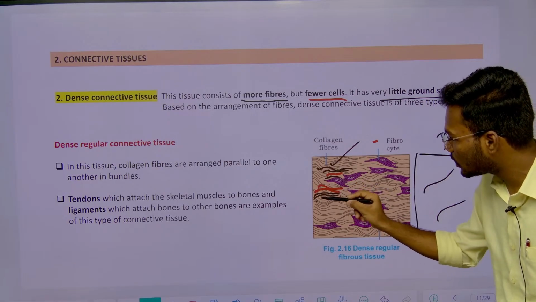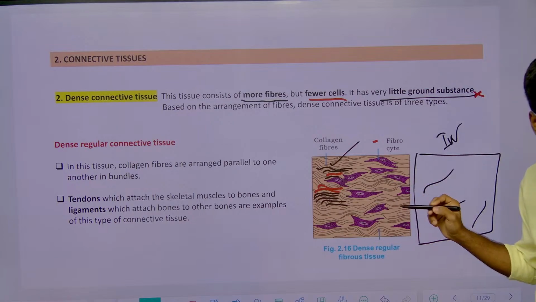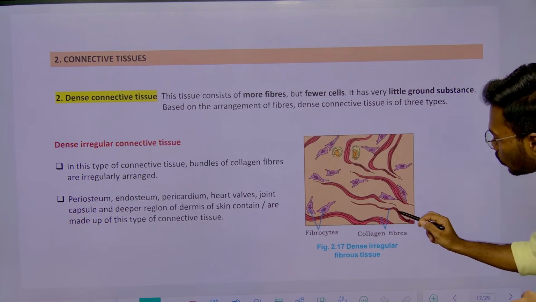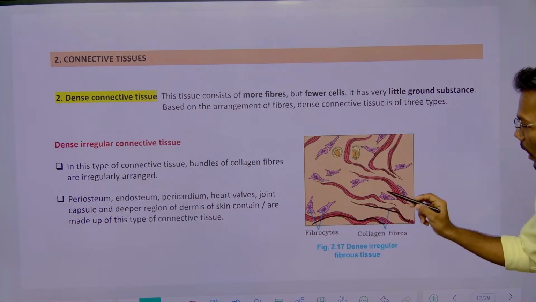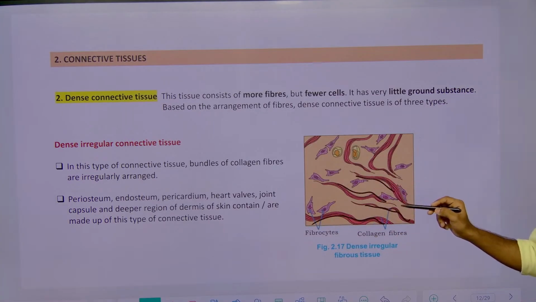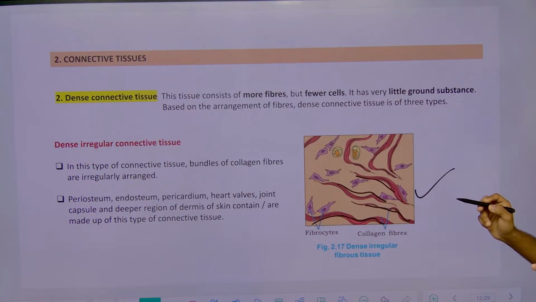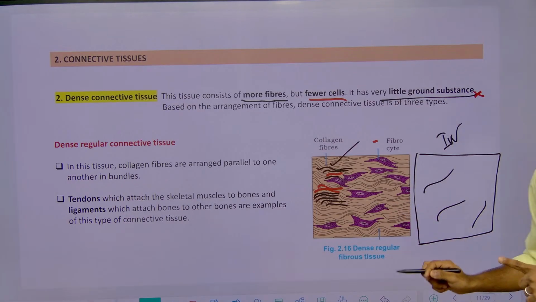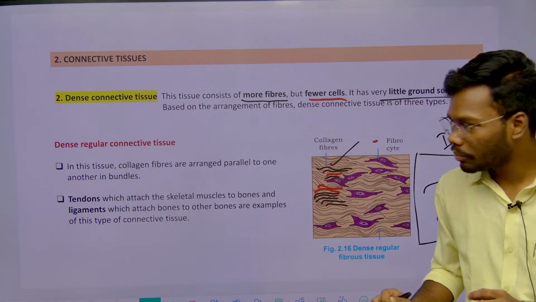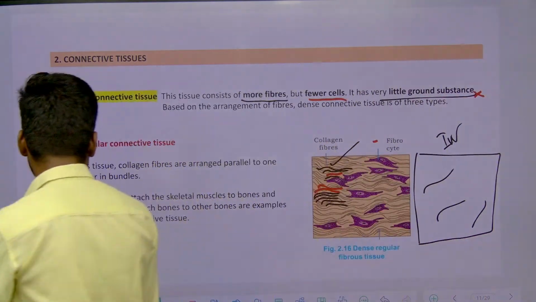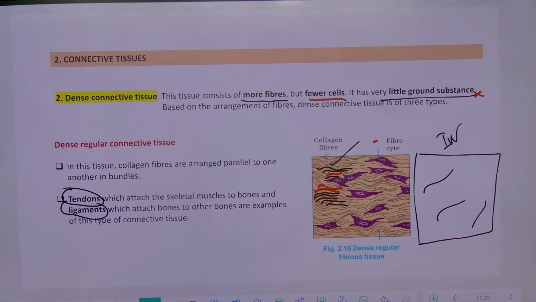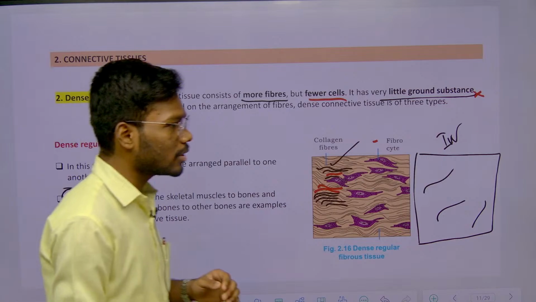So this type of tissue is called what? Regular connective tissue. Whereas in the next diagram, this is not arranged in parallel, it is arranged randomly. So this type of tissue is called what? Irregular connective tissue, whereas this tissue is called what? Regular connective tissue. The important point is we have to remember the examples, right? So what are the examples here? Tendons and ligaments, right? Tendons and ligaments.